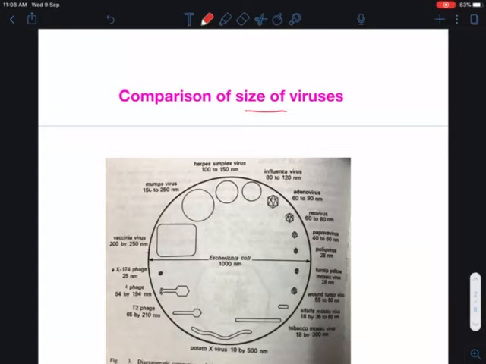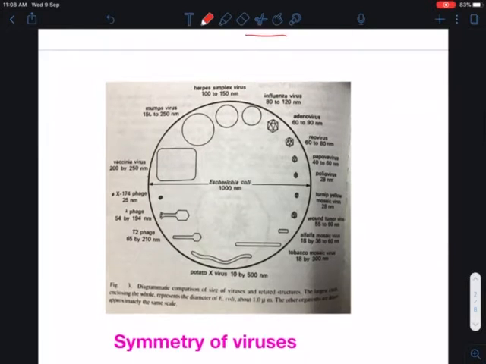Now we will come to the comparison of size of viruses. Here you can see the E. coli virus. This diagram shows the comparison of size of viruses and related structures. The largest circle enclosing the whole represents the diameter of E. coli, which is about 1 micrometer.